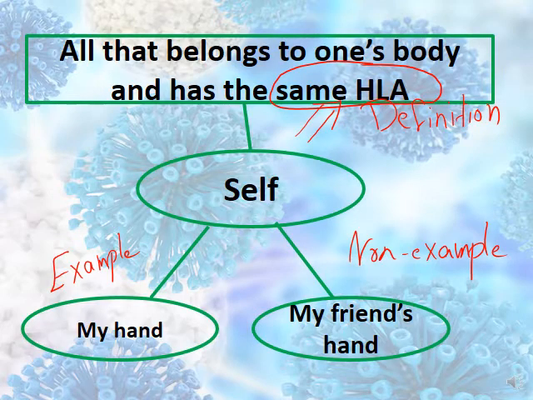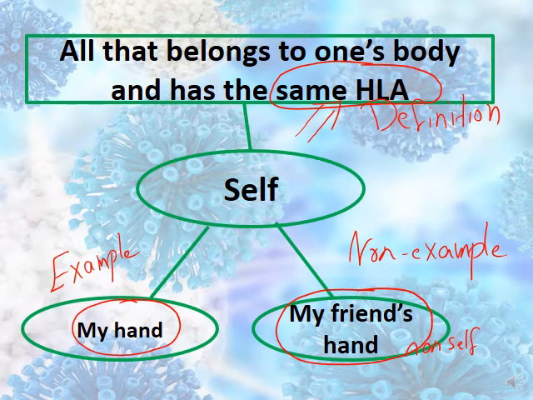So self: all that belongs to one's body and has the same HLA. Example: my hand, my kidney, my liver, my pancreas, my eye, my nose, and others. They are called self. Another example, my friend's hand. My friend's hand is not self. It belongs to another's body. It's called non-self.